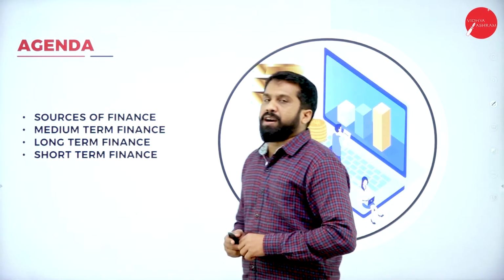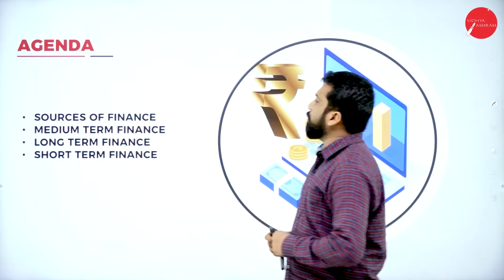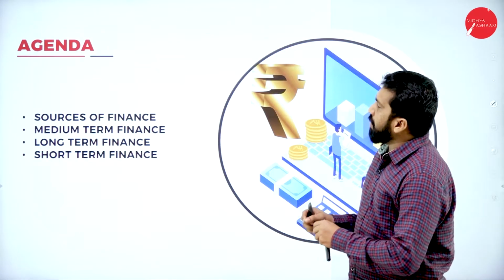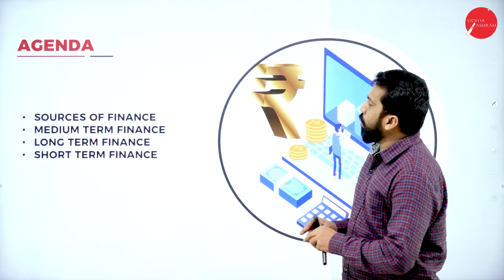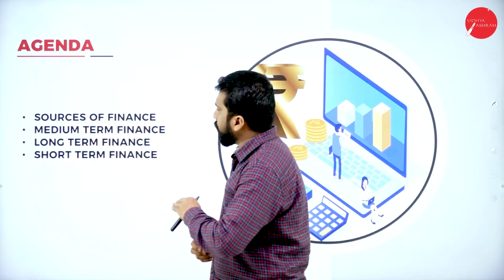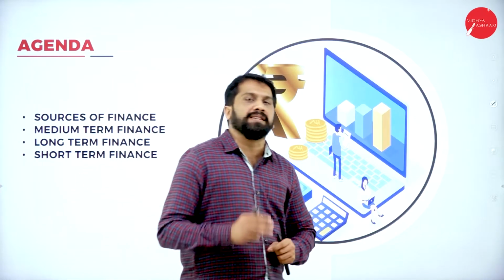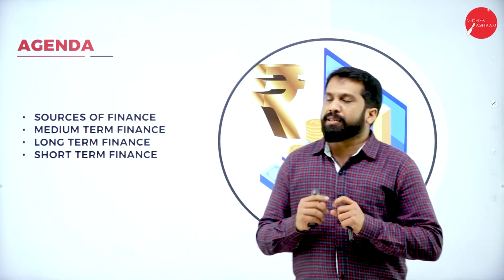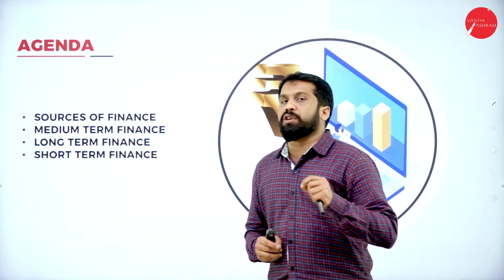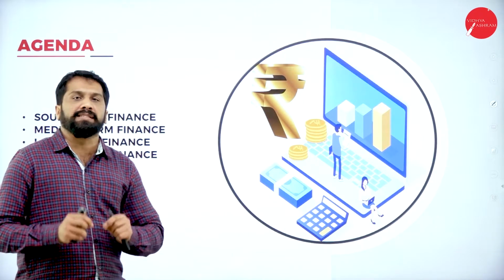So this will be your agenda for the day. The agenda will be very simple. The first thing will be sources of finance. Then medium-term finance, long-term finance, short-term finance. So already you got to know how many types we have in sources of finance. Under sources of finance, we have 3 types. Those are medium-term, long-term as well as short-term. These are the 3 terms we have in sources of finance.